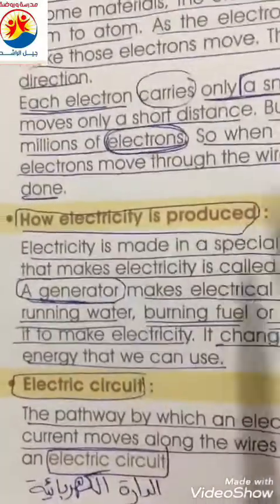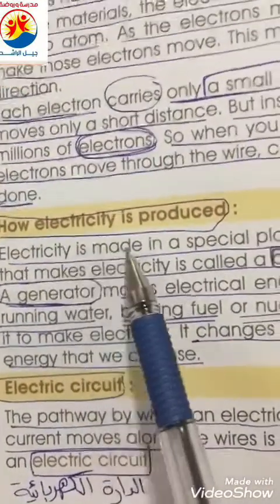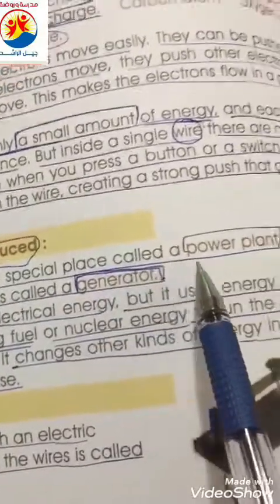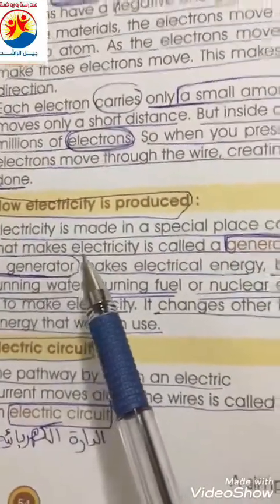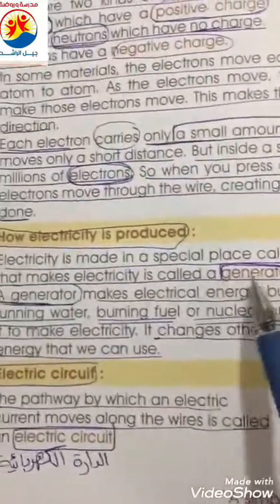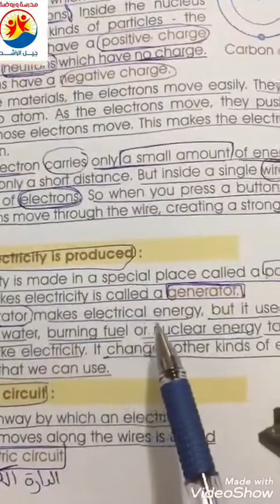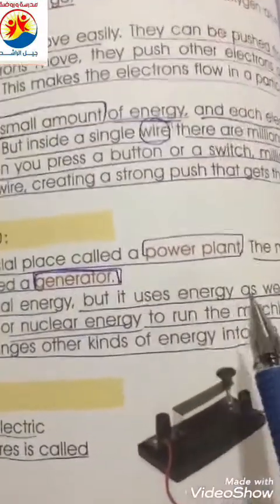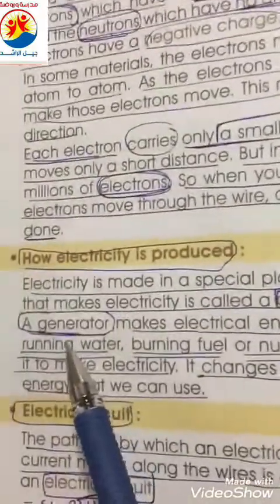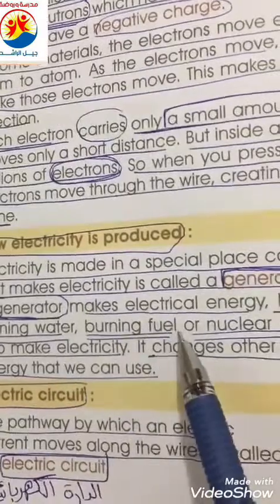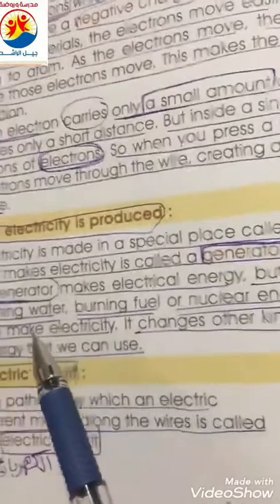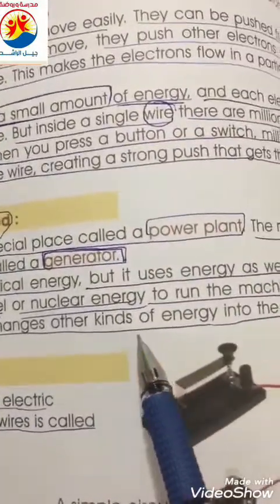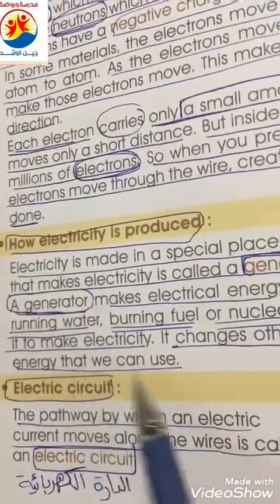How is electricity produced? Electricity is made in a special place called a power plant. The machine that makes electricity is called a generator. A generator makes electrical energy, but it uses energy as well. It uses running water, burning fuel, and nuclear energy to run the machine inside. It changes other kinds of energy into the electrical energy that we can use.